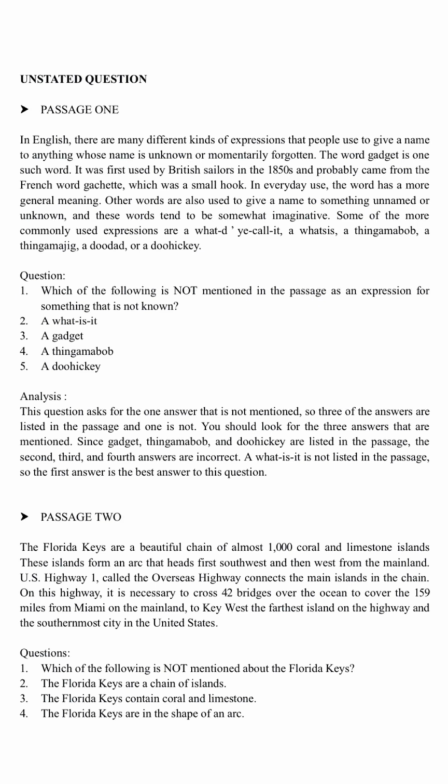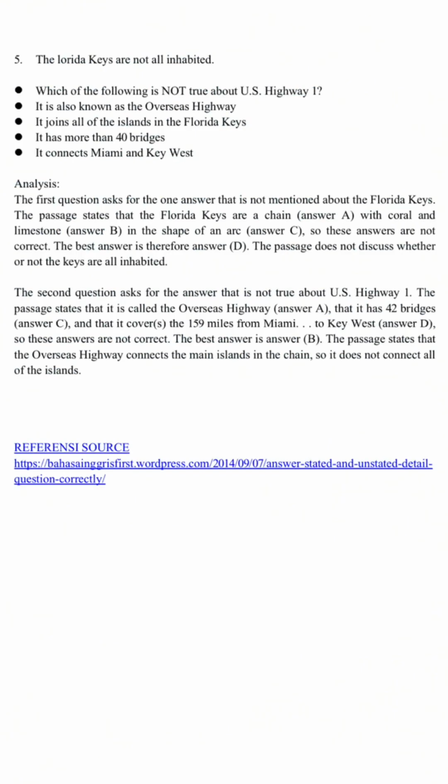Questions. 1. Which of the following is not mentioned about the Florida Keys? 1. The Florida Keys are a chain of islands. 2. The Florida Keys contain coral and limestone. 3. The Florida Keys are in the shape of an arc. 4. The Florida Keys are not all inhabited.